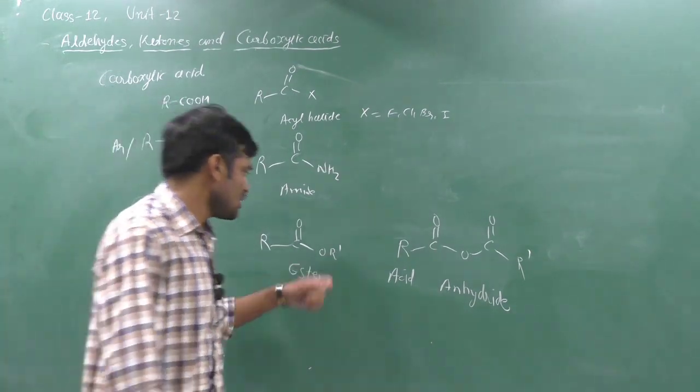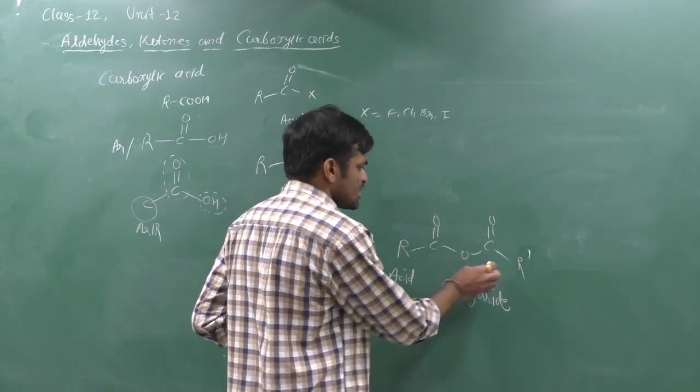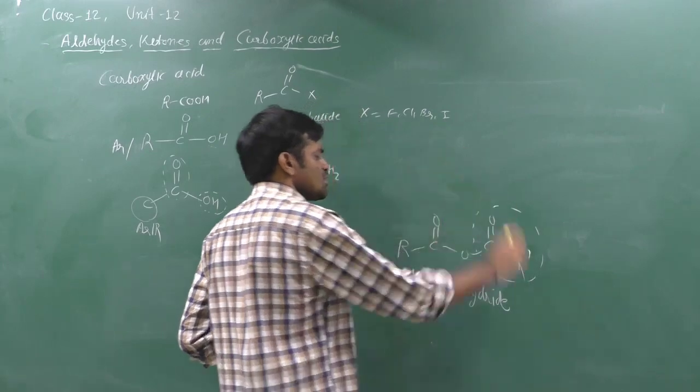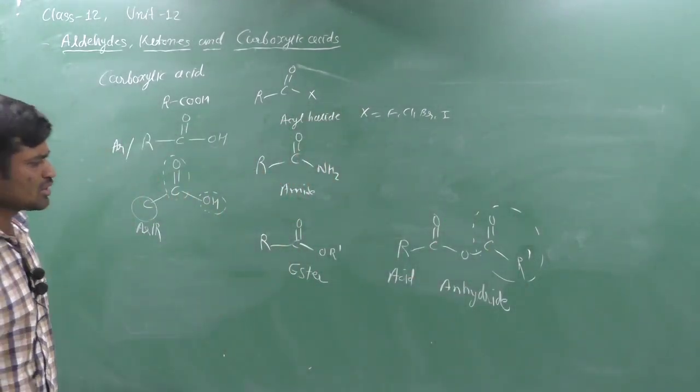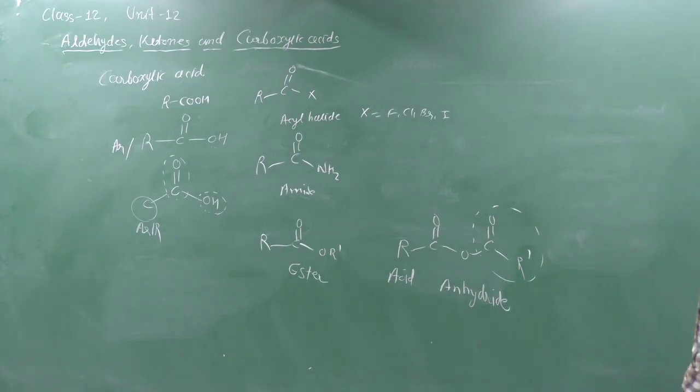If we replace H with RC≡O, then it is known as acid anhydride. Clear? So we study the compounds like that.